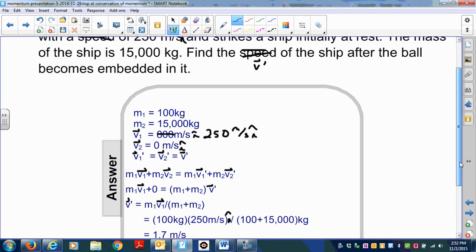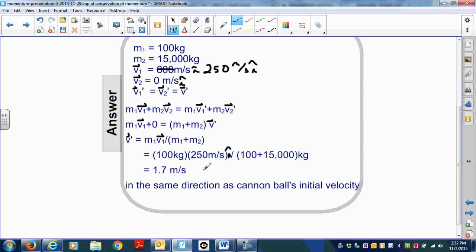Okay, sorry for that confusion. So we have 100 kilograms times 250 meters per second i hat divided by the 100 kilograms plus the 15,000 kilograms, and that should give us 1.7 meters per second i hat. Okay, so that tells us how fast and the direction for the cannonball and ship after they collide.